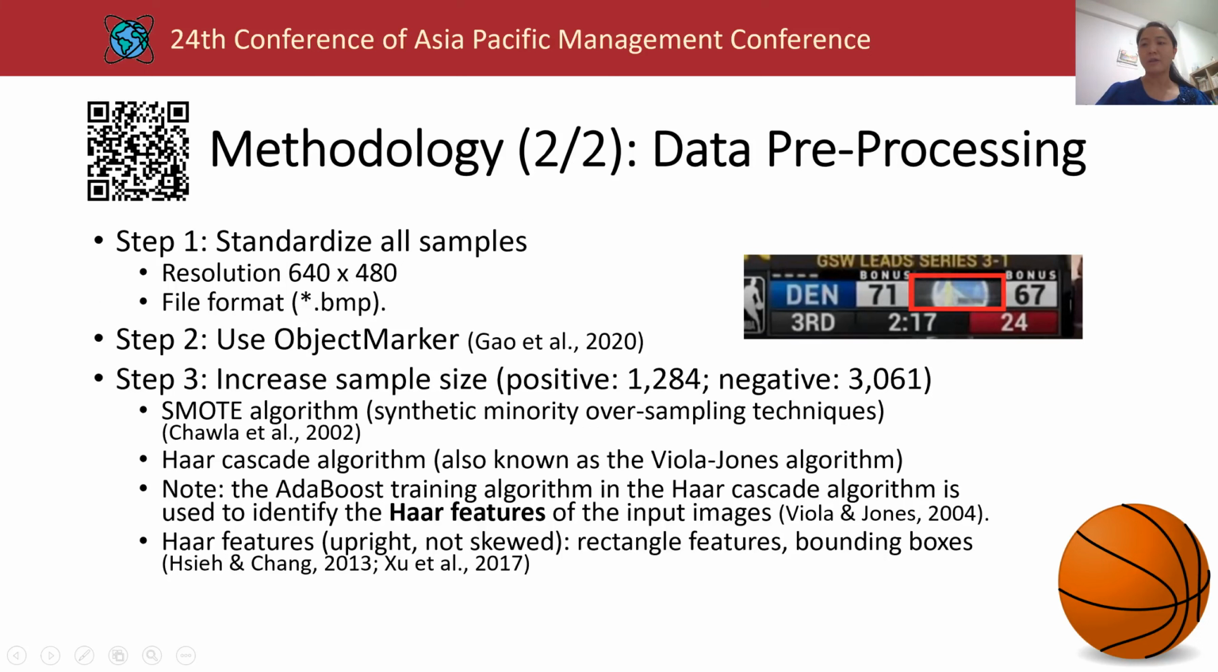More details about the approaches to identify hard features are provided in this slide. Hard features such as edges, lines, and four-sided shapes are rectangular features extracted from the input images and used to define bounding boxes for object detection tasks. Please note that in our study, only upright Haar-like features, as opposed to the skew Haar-like features, were used because the angle of the scoreboard in the video segments remains constant.